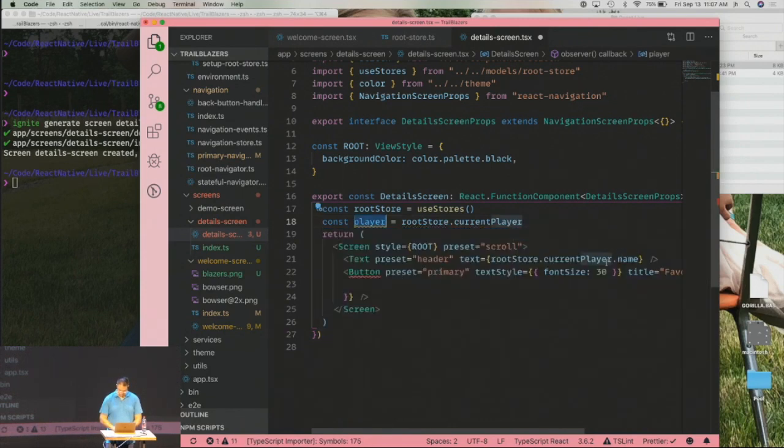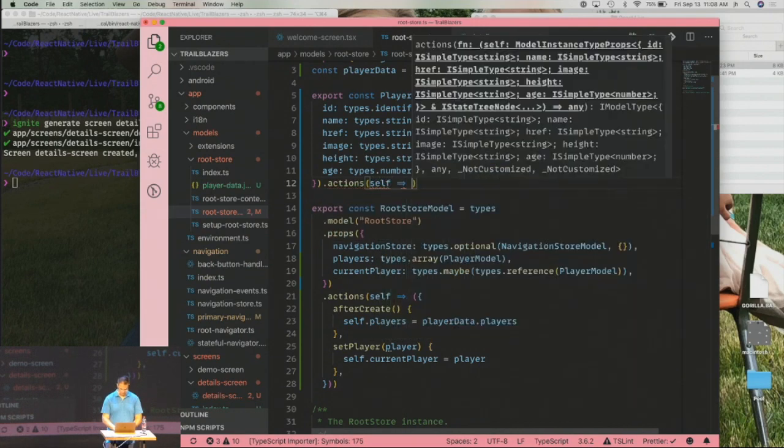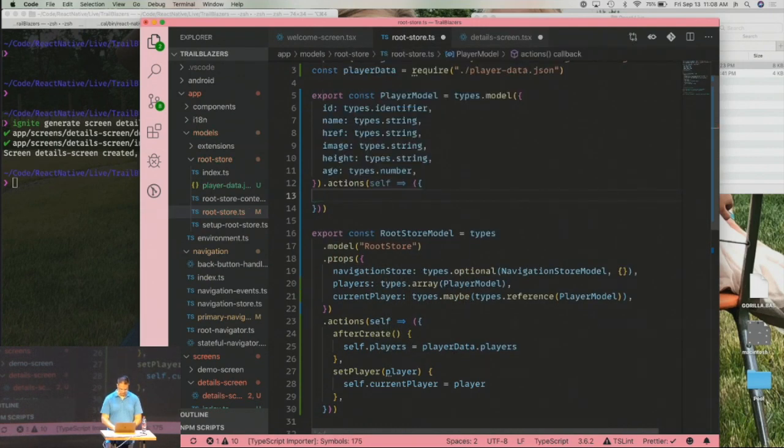It makes it a little bit shorter to work with. So I want to call player.toggleFave. In order to do that, I need to go back to my RouteStore, my player model, and create an action. Self, and toggleFave.